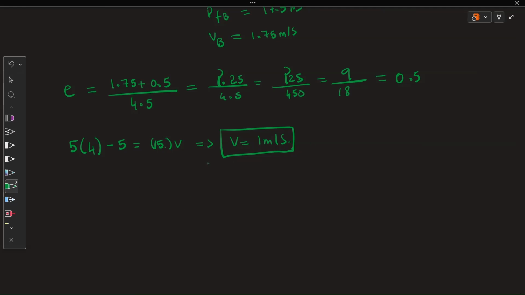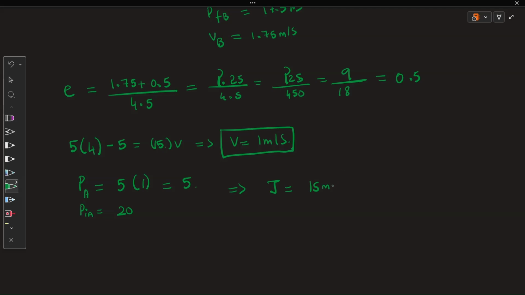So when the velocity is 1 meter per second, let's calculate the momentum of any one of the bodies. Let's calculate the momentum of A. The mass of A is 5 and velocity is 1, so I get 5. Correct? So what is the initial momentum of A, which is 20. So what is the change, which is the impulse? The impulse is 15.